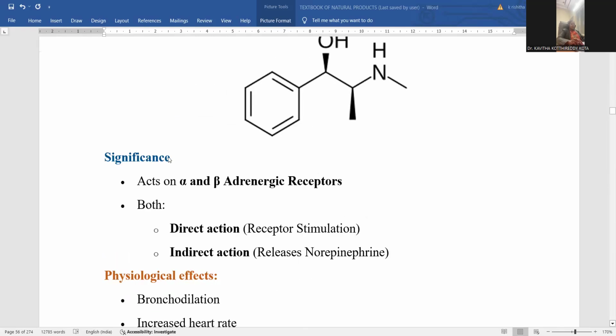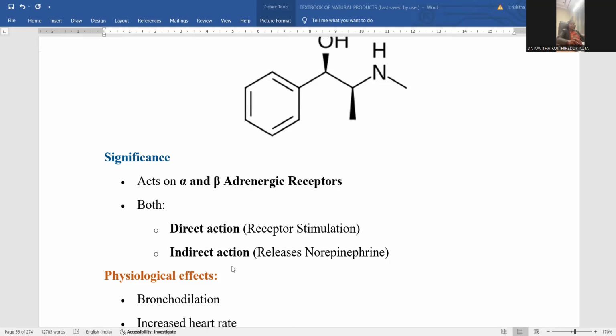What significance can you observe for this ephedrine molecule? It acts on alpha and beta adrenergic receptors, resembling adrenaline secretion. It works by direct action upon receptor stimulation. Wherever action is required within the living organism, it is able to activate that particular organ.